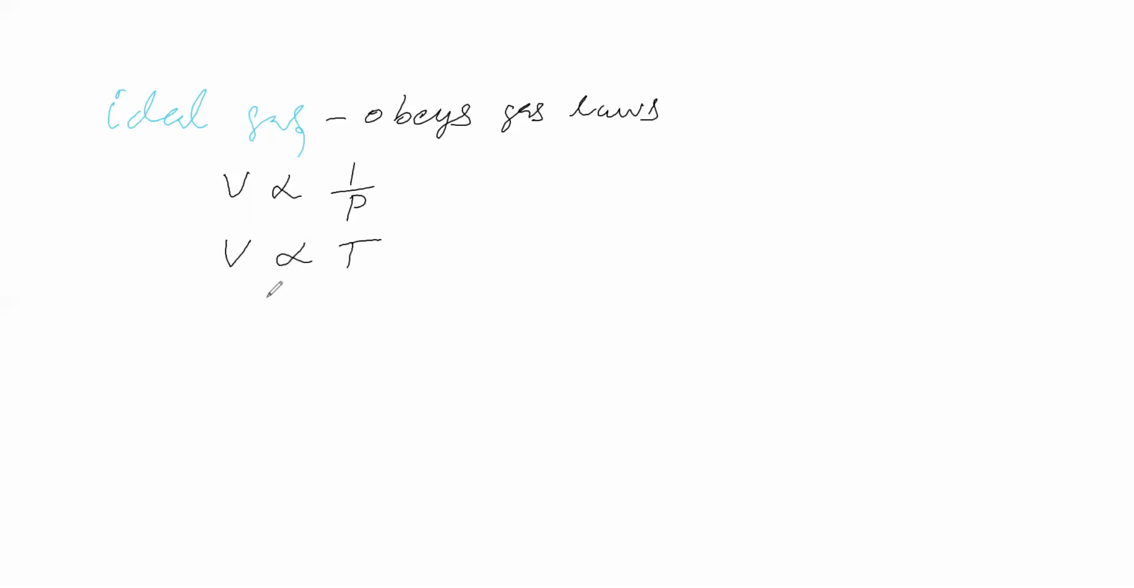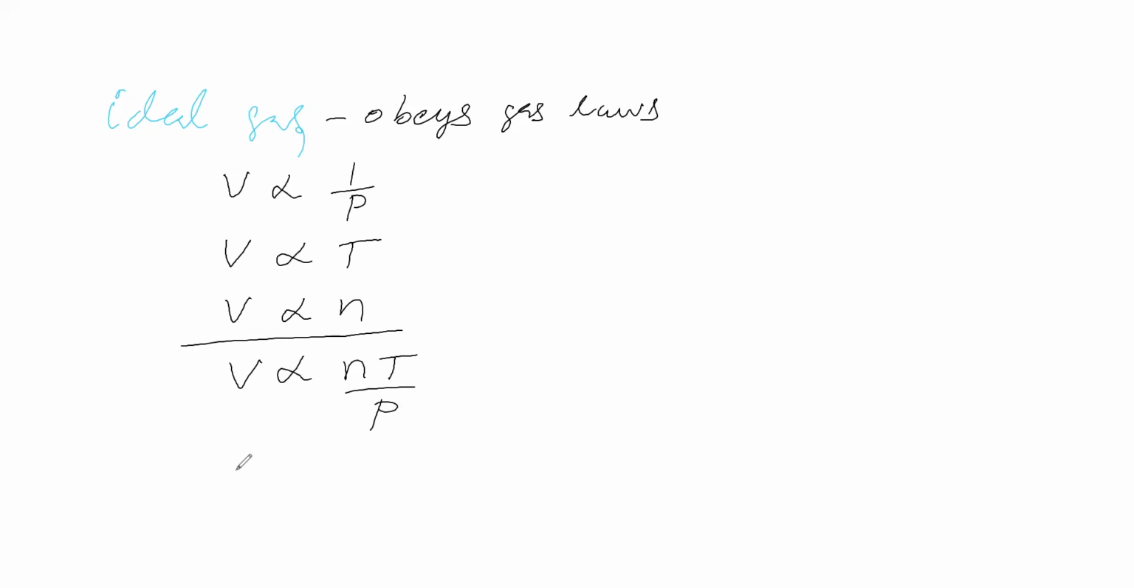Ideal gas is a gas that obeys the gas laws. Obeying gas laws means it obeys Boyle's law: volume is directly proportional to 1 by P. It obeys Charles' law: volume is directly proportional to temperature. It obeys Avogadro's law: volume is directly proportional to the number of moles. From this we get the conclusion that volume is directly proportional to number of moles times temperature by P.